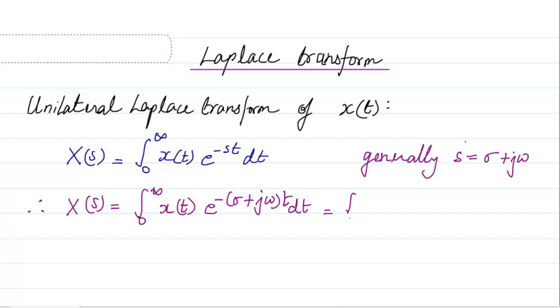Which I can separate out as the integral from 0 to infinity of x of t e raised to power minus sigma t into e raised to power minus j omega t dt.